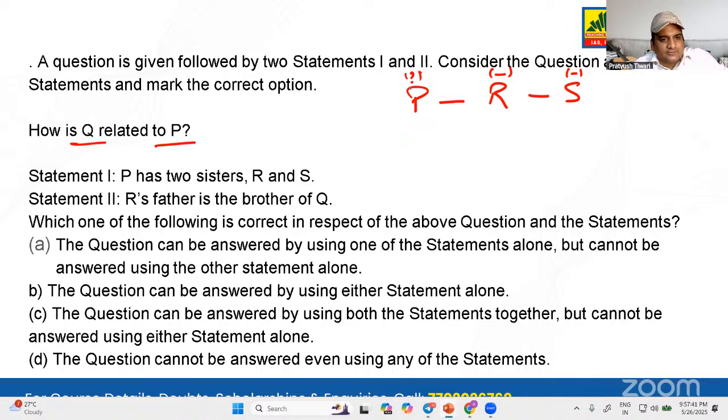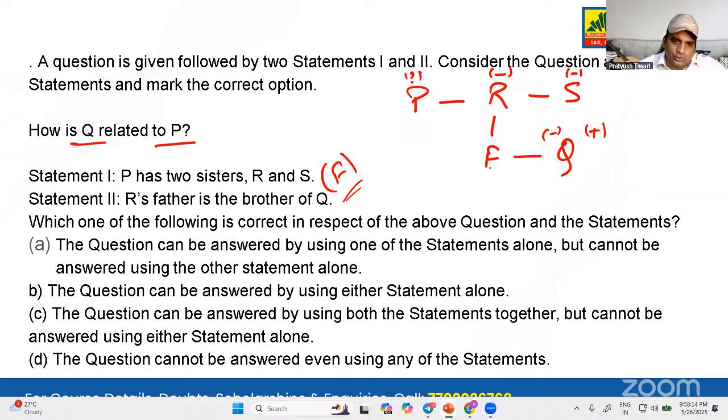Now R's father is the brother of Q. R's father, let that father be F. R's father is the brother of Q. But again, about Q, it is not said whether Q is male or female. Again, we don't know about this. F is the brother of Q, that we know, but we don't know whether Q is a sister or also a brother. So we have understood this much.